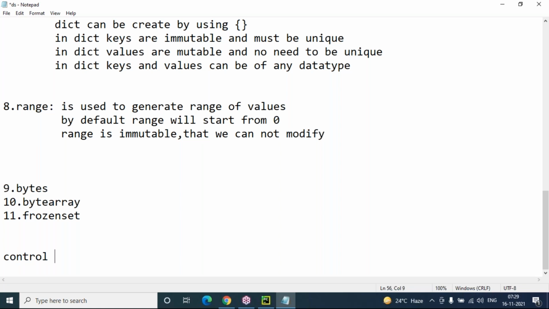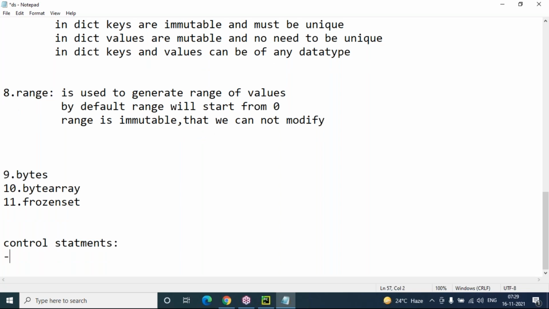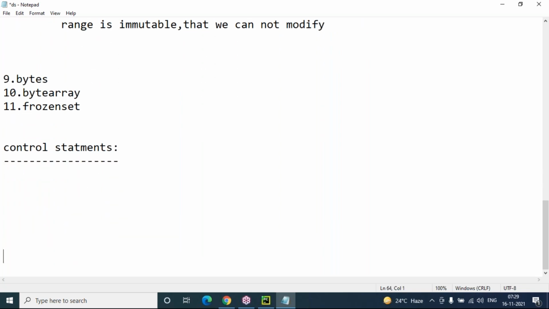Control statements in Python. Control statements are common in every programming language. Control statements are used to maintain the control flow of program execution. Using these control statements, we can decide based on condition which part of the program needs to be executed, and which part need not be executed. You can decide that based on control statements.